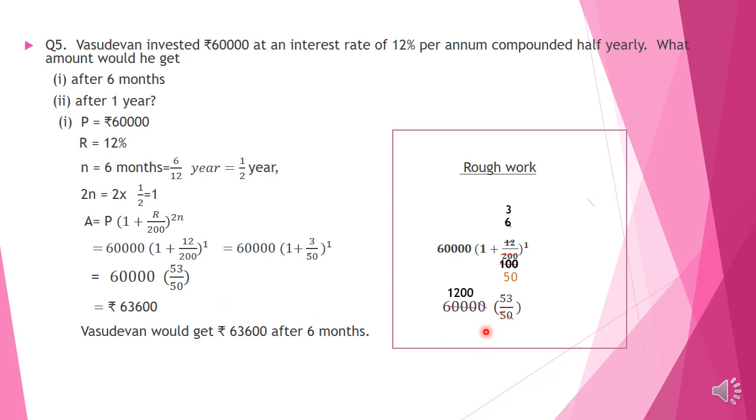See children how the simplification is done. The 0s get cut, then 6,000, and this 50 we can cut by 5. After cutting by 5 we get 1,200. So 1,200 into 53. Multiplying, we get 63,600. So the answer is Vasudevan would get rupees 63,600 after 6 months. Okay children.